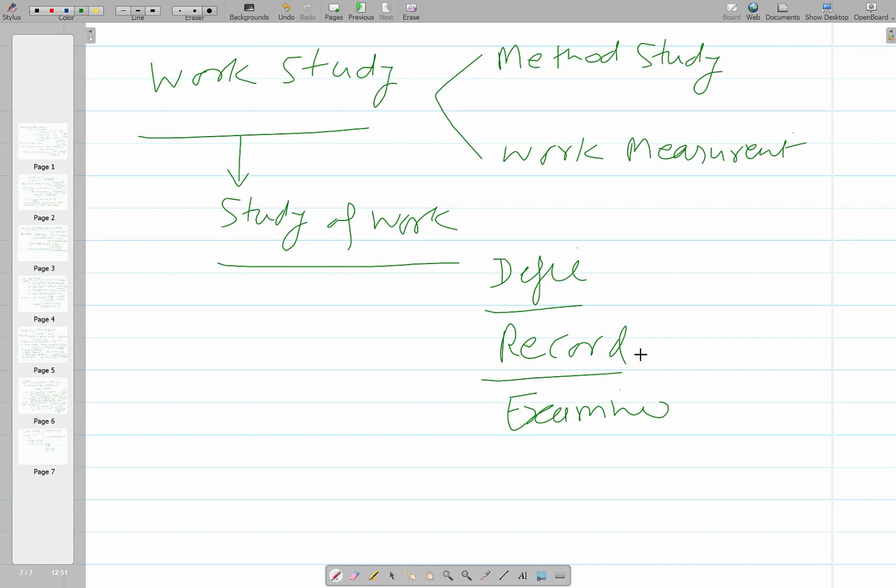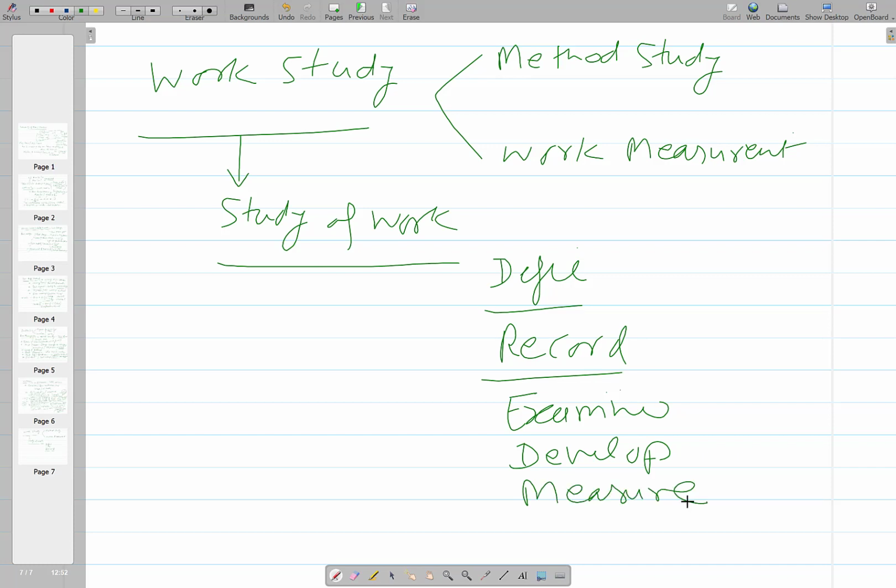Whatever the different steps related to the job, those that have been recorded are analyzed systematically using critical examination, and based on this examination we try to develop a new method. Once the new method has been developed, we quantify what the time required to do the job using the newly developed method will be.